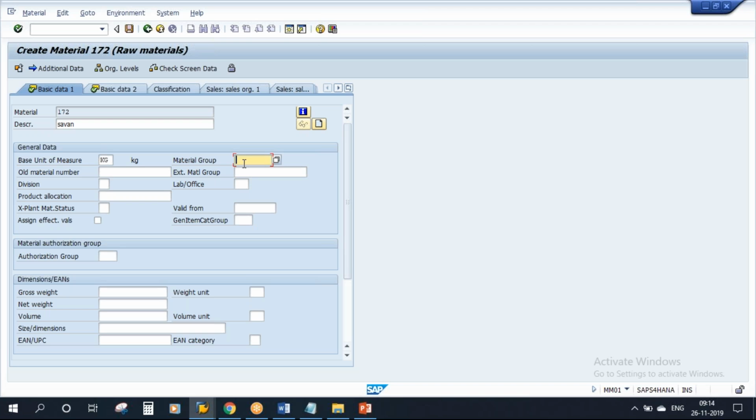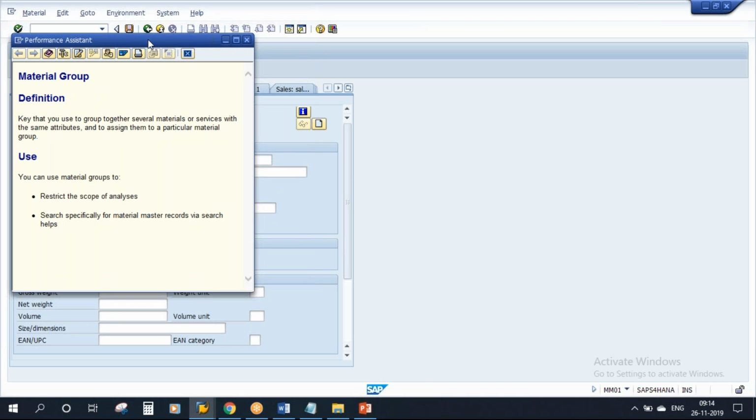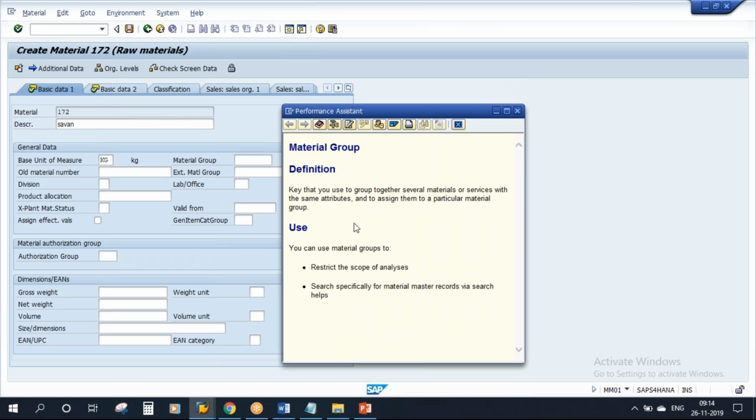Type F1. The moment you type F1, it will open a pop-up box. Here it will give you what this field is, why it is used, the definition of this field, what is material group, and why it is used. So you will get information about that particular field. That is F1. And even from here you can go to the technical name of the field.